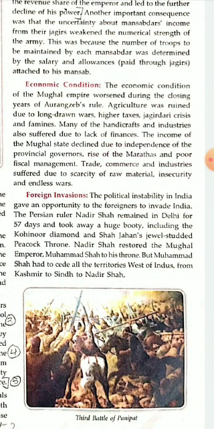Agriculture was ruined due to long drawn wars, higher taxes, Jagirdari crisis, and famines. We had learnt before that there were constant wars happening. Long drawn means wars which continue for a long time. Because of these long drawn wars, and higher taxes, there were many taxes which were imposed.